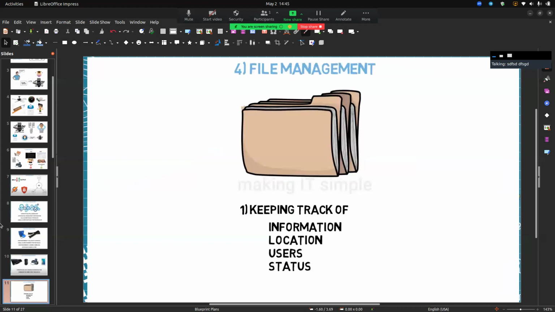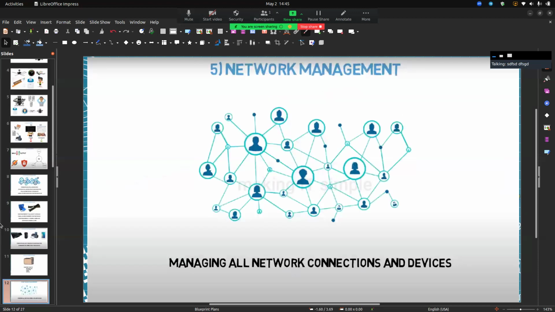Then file management. An operating system can keep track of information, location, and user status, and so on. And all computers and all devices have network management. The operating system provides this network management, managing all network connections and devices.